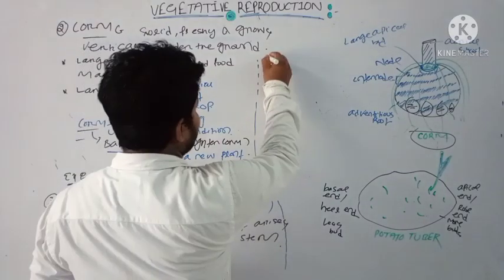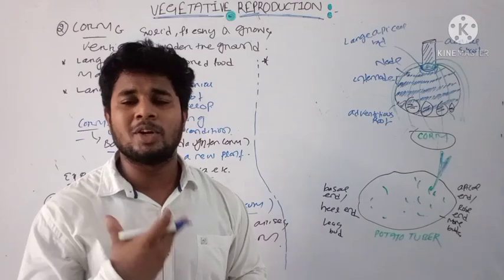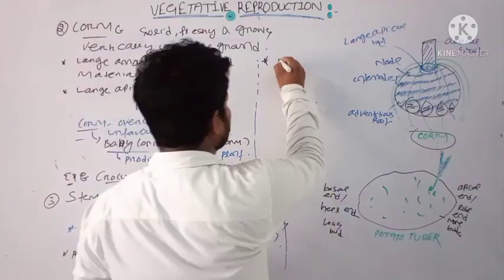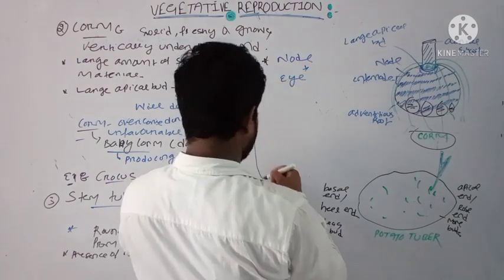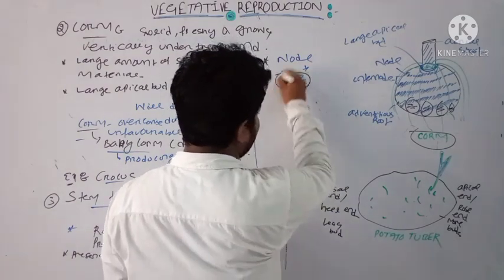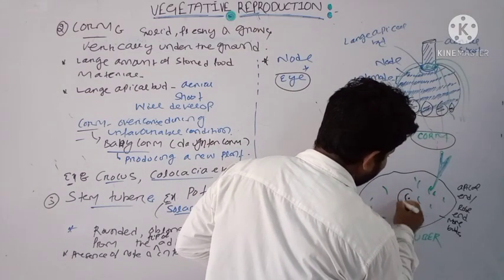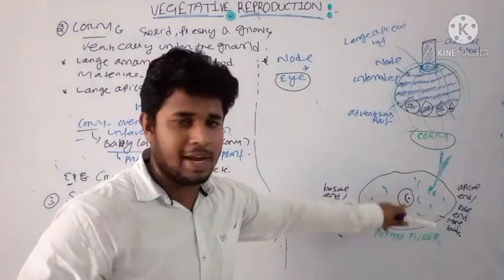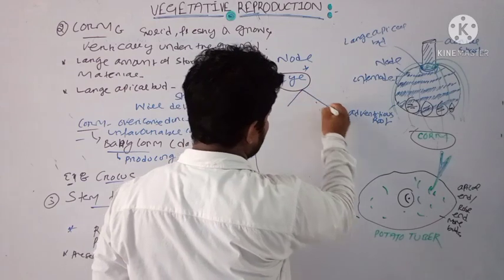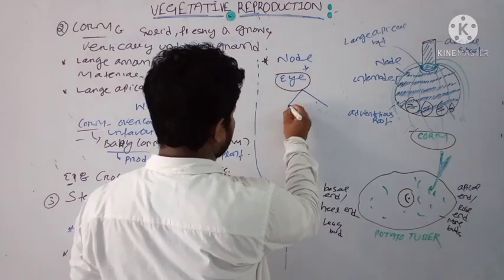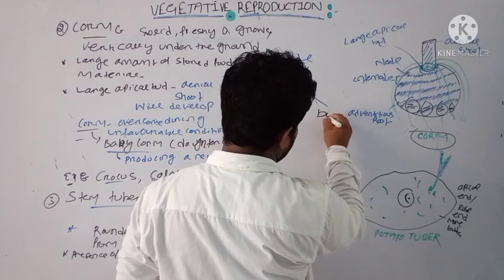Then the next point is that the node region will develop into an eye. Okay, the node region will develop a structure that is called your eye. Suppose this is the structure of the eye, then it has two parts. One is known as your scar and another is known as your bud.